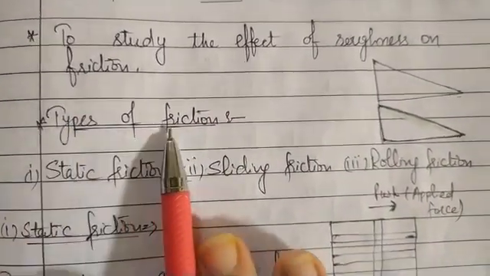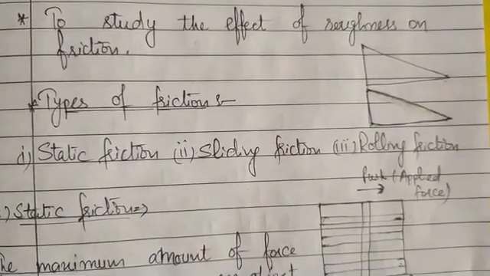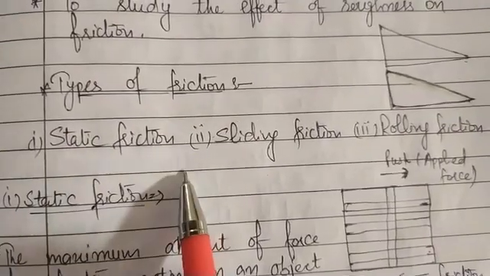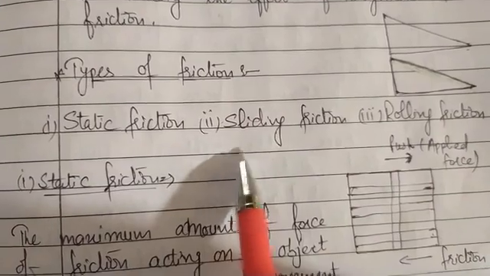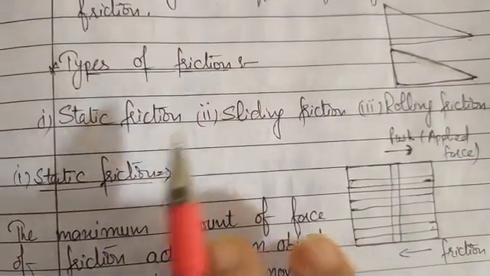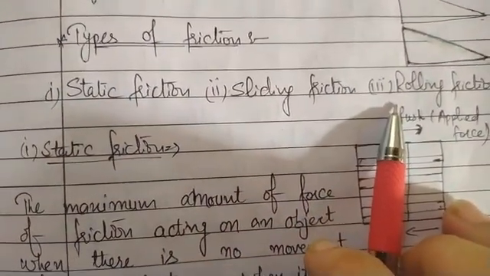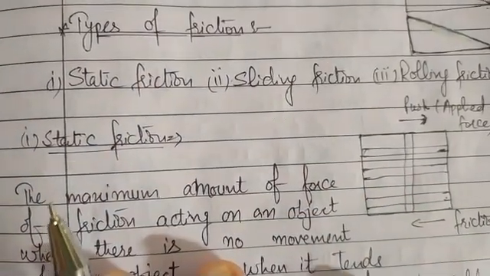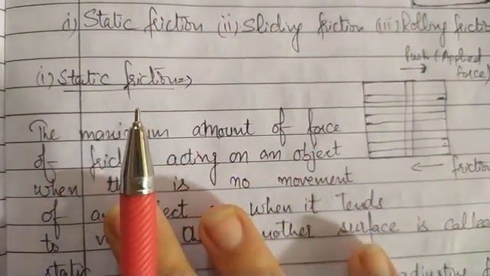Next is the types of friction. There are three types of friction. First is static friction, second is sliding friction, and third is rolling friction. These are the three types of friction. We will study these three types of friction one by one. First is the static friction.